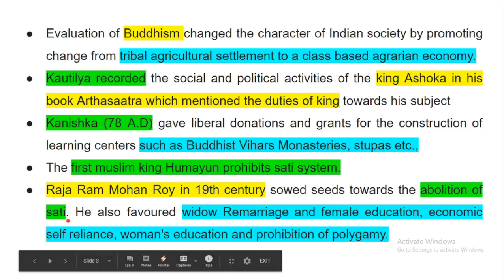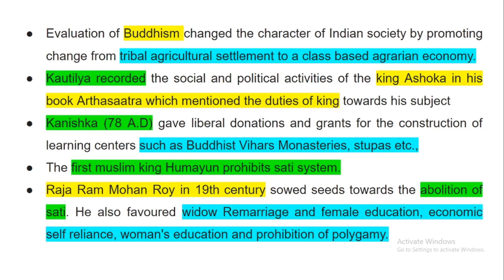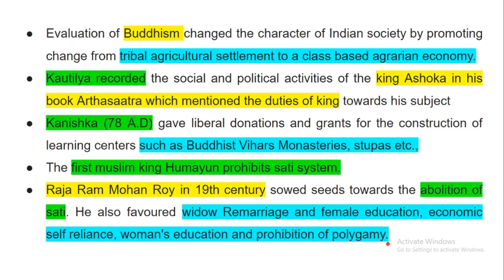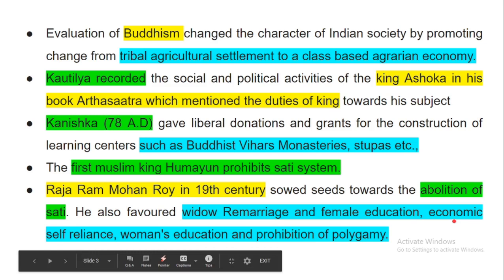Raja Ram Mohan Roy in the 19th century worked towards the abolition of sati. So Raja Ram Mohan Roy in the 19th century worked towards the abolition of the sati system, and he also favored widow remarriage, female education, economic self-reliance, and prohibition of polygamy. So other than abolition of sati, he also favored widow remarriage, female education, economic self-reliance, and prohibition of polygamy.